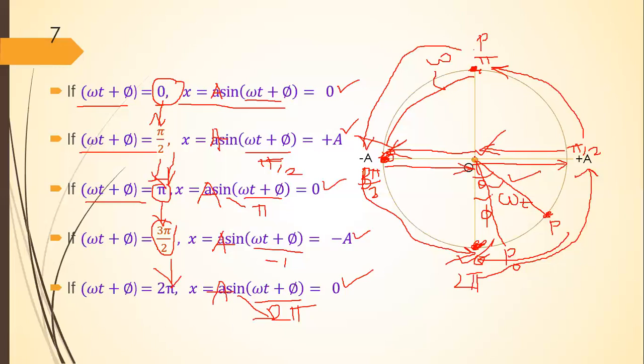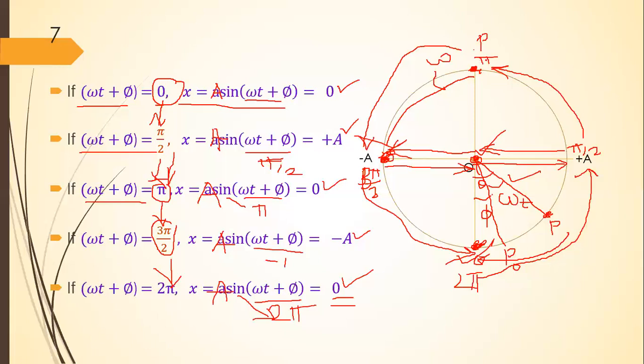It will move to the mean position again. Its displacement will be 0. This means when the phase changes from 0 to pi by 2, the particle performing SHM moves towards the positive extreme position. When the phase changes from pi by 2 to pi, the particle moves from the positive extreme position to the mean position.